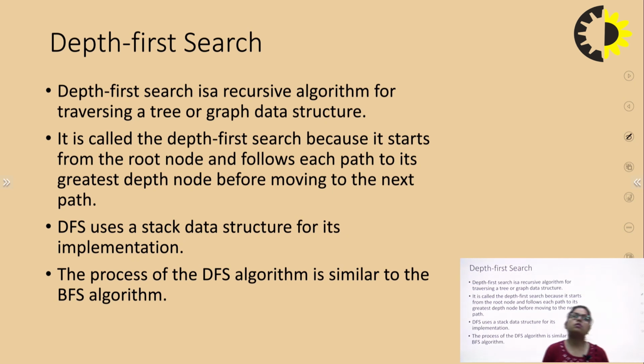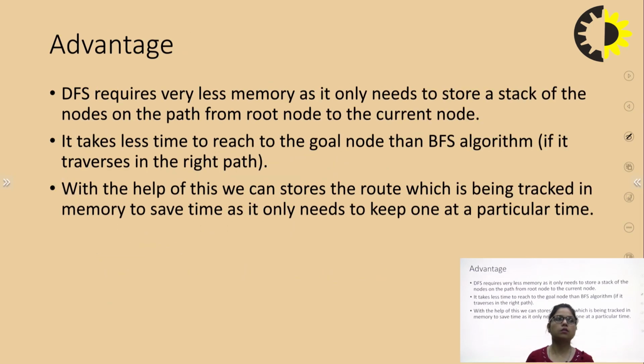Depth first search is a recursive algorithm for traversing a tree or graph data structure. It is called depth first search because it starts from the root node and follows each path to its greatest depth node before moving to the next path. DFS uses a stack data structure for its implementation. The process of the DFS algorithm is similar to the BFS algorithm.